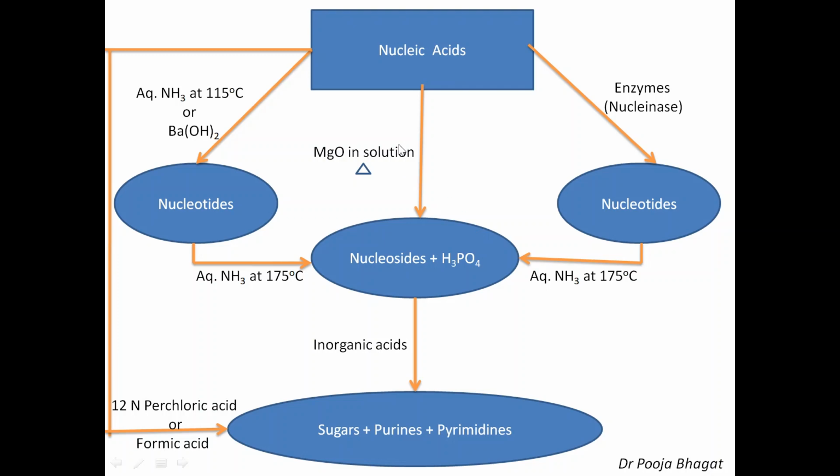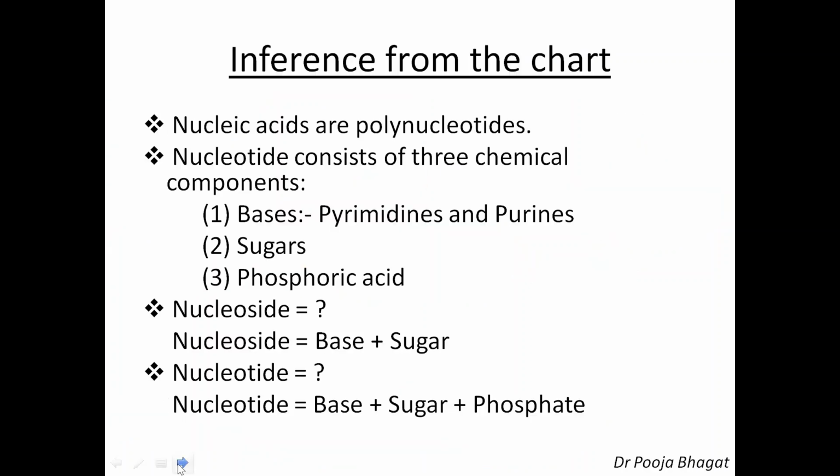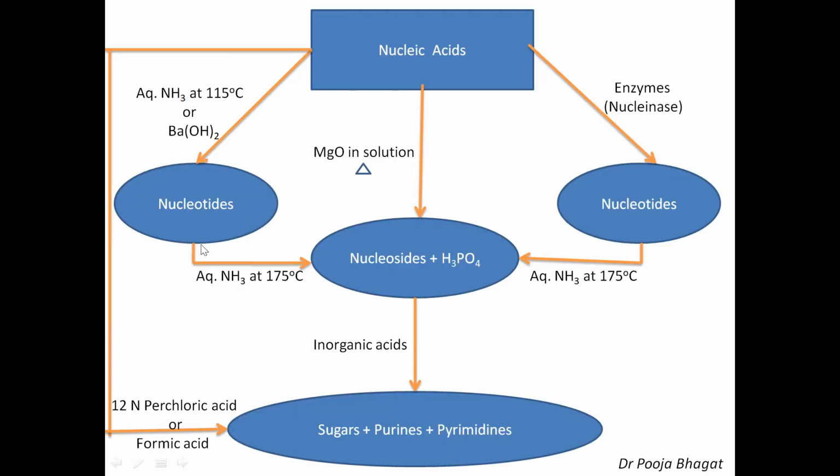As you can see here, nucleic acids give nucleotides. So, a large number of nucleotides combine to give nucleic acids. Okay. So, nucleic acids are polynucleotides. Then a nucleotide consists of three chemical components: bases, which are pyrimidines and purines, sugars and phosphoric acid. Again, see, the nucleotides give nucleosides plus phosphoric acid, and nucleosides give sugars, purines and pyrimidines. So, they are bases plus sugars plus phosphoric acid. Then you get nucleotides. Okay.